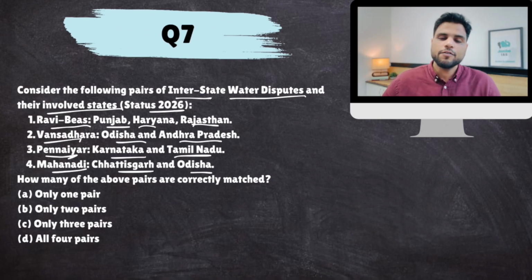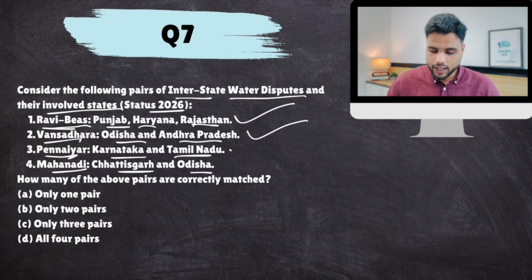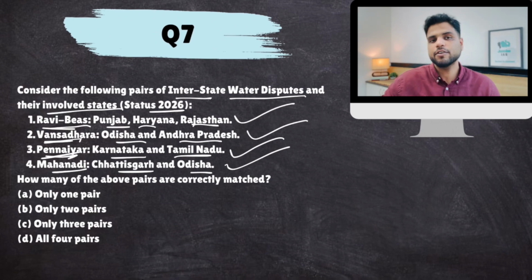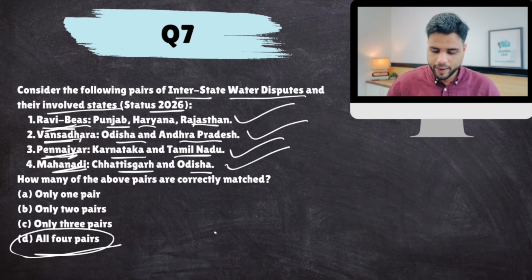Now, this is as much a polity question as it is a geography question. If you're aware of these rivers and from which states these rivers pass, you'll be easily able to answer this question. So all are correct, by the way. Remember Vamsadhara and Pennar river, generally people get confused in these. Mahanadi everyone knows, Ravi Byas everyone knows. So all 4 pairs are correct, right?